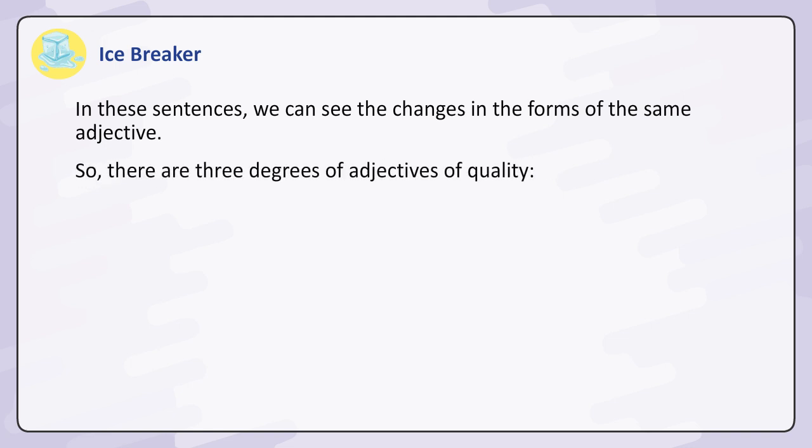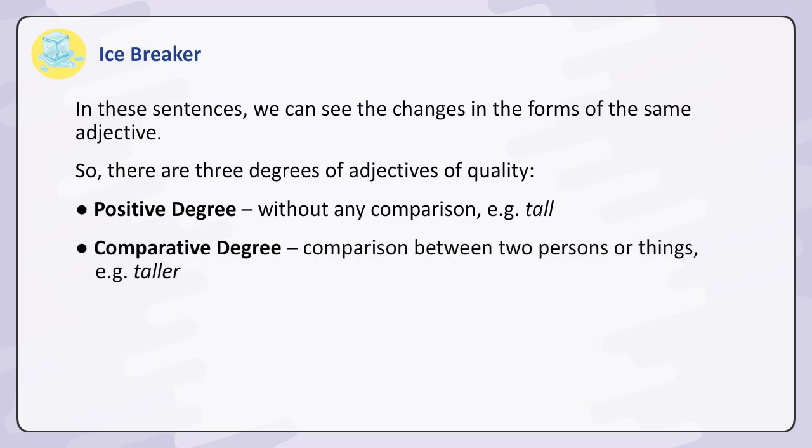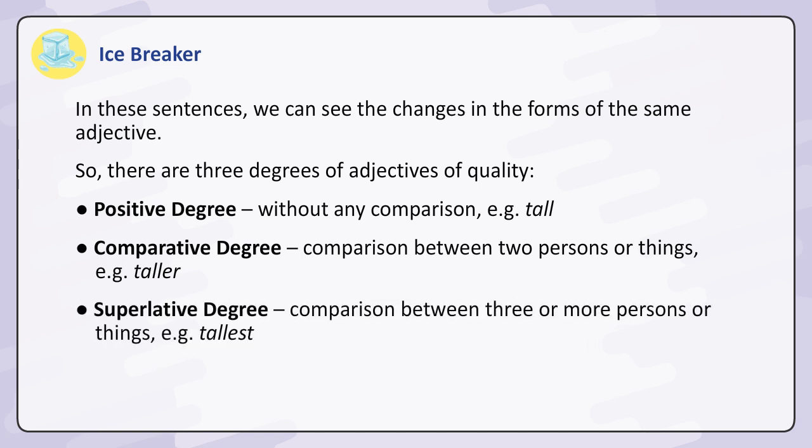So there are 3 degrees of adjectives of quality. Positive degree, without any comparison. Example, tall. Comparative degree, comparison between 2 persons or things. Example, taller. Superlative degree, comparison between 3 or more persons or things.